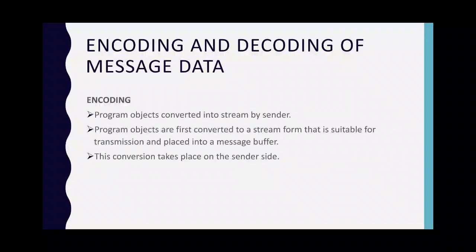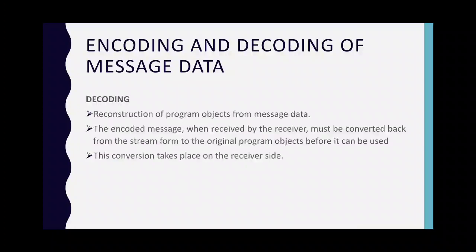So, encoding. Encoding is the process of converting program objects into a stream by the sender. Program objects are first converted to a stream that is suitable for transmission and placed into the message buffer. This process of conversion takes place on the sender side. Decoding. Reconstruction of the program objects from message data is decoding. The encoded message, when received by the receiver, must be converted back from the stream form to the original program objects before it can be used. This conversion takes place on the receiver side.